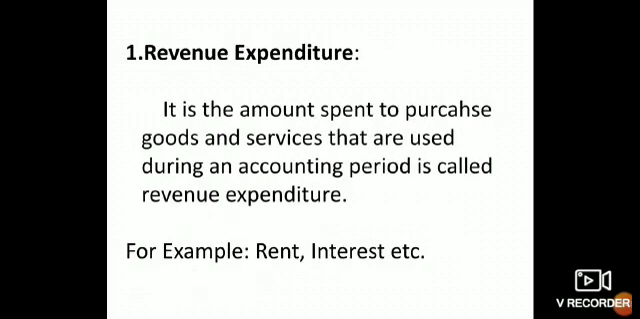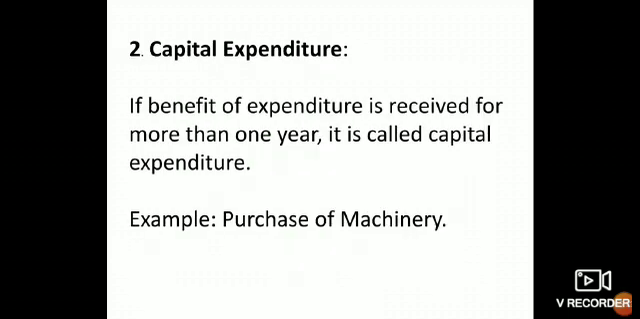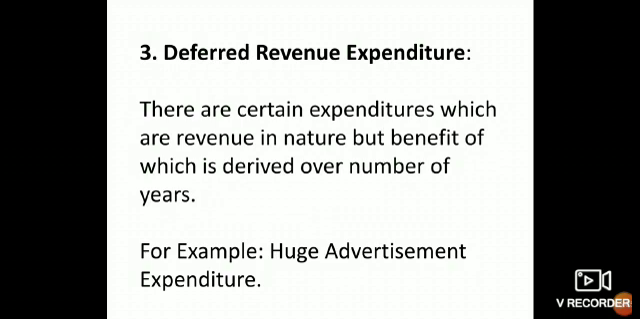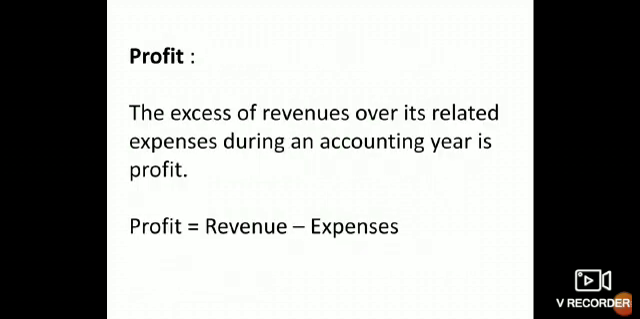Amounts spent to purchase goods and services are called revenue expenditure. Amount spent to purchase machinery is called capital expenditure, as the benefit of it is received for more than 1 year. There are certain expenditures which are revenue in nature, but the benefit of which is derived over a number of years. Example, huge advertisement expenditure.